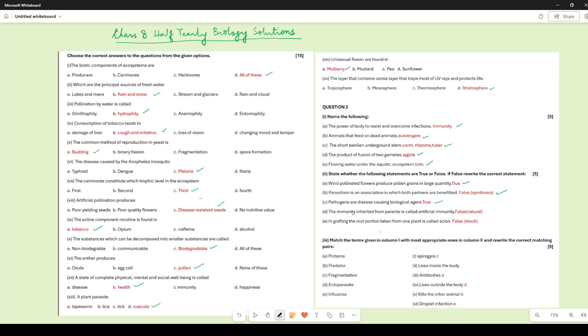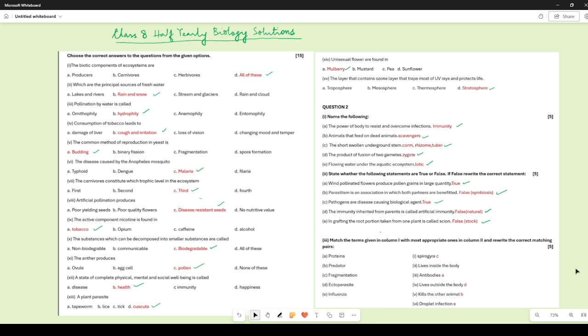The immunity inherited from parents is called artificial immunity. No, it is the natural immunity. Artificial immunity is acquired later on. In grafting, the root portion taken from one plant is called as scion. It is false. It is called as the stalk. So, the root part is the stalk.